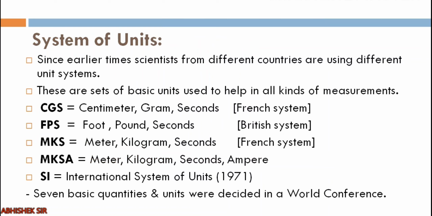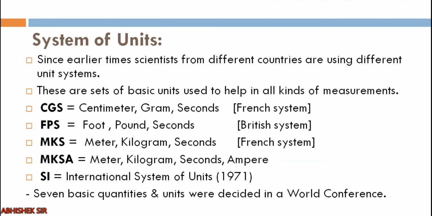Now in general, scientists use a system of measurement which is still commonly referred to as the metric system. Now what is a system? A system is a set of many things. So a system of units is the set of basic units that scientists were using to help in all kinds of measurements. So a system will be compiled of many different units.